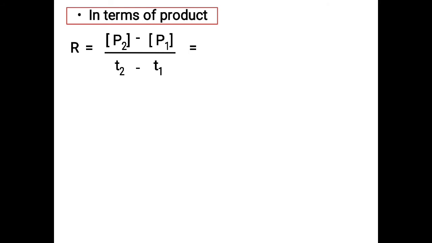Now this change we can write as delta also. So P2 minus P1 you can write as delta P divided by delta T. Now in the case of the rate of the reaction of the product, remember the product concentration is increasing with respect to time. So the P2 value will always be higher than the P1 value. So when you take the difference, you will get a positive value.